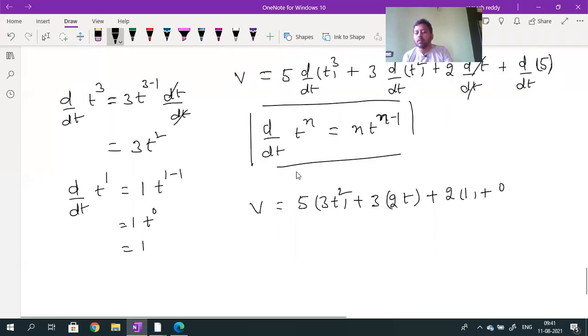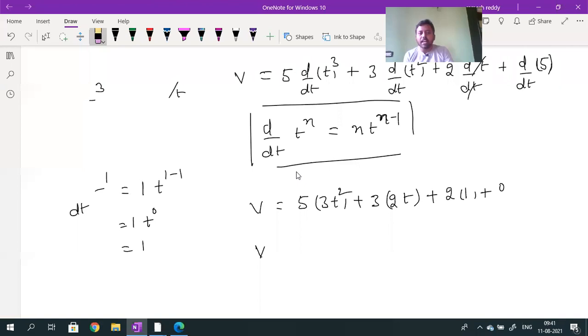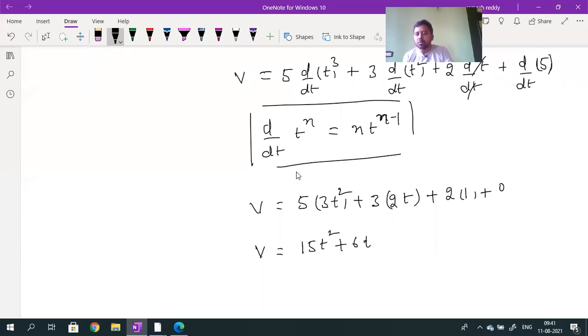Then finally, what will we get as the answer here? What is the final answer value? The derivative, the final answer v, will be equal to, when I multiply, 15 into t square. Correct? Plus 6 into t plus 2. This one is what they actually gave.